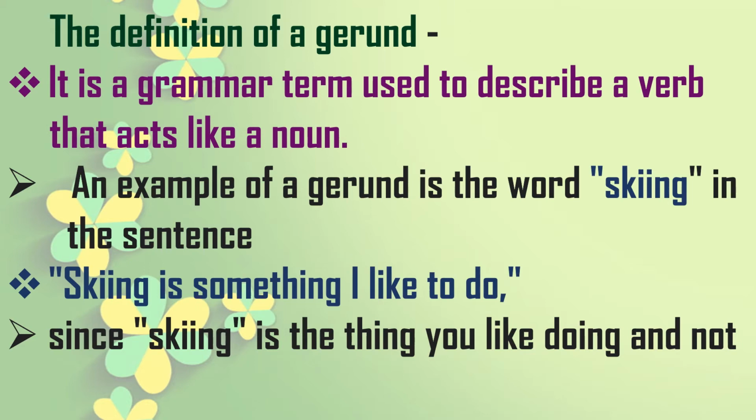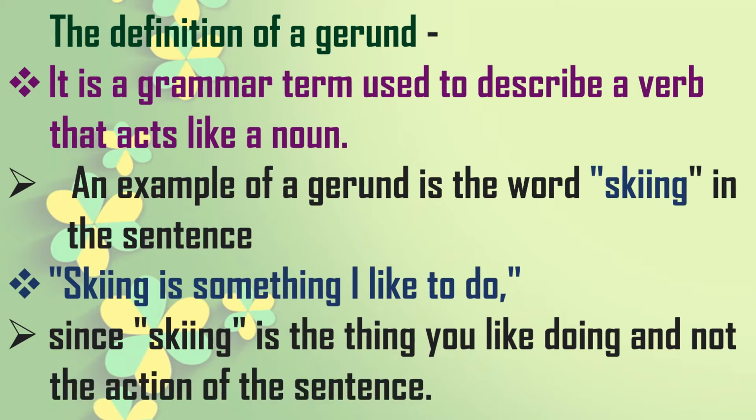Skiing is the thing you like to do, not the action of the sentence. Here it is showing that you like to do something, isn't it? So here it is not playing the role of an action word or a verb, but it is playing the role of the gerund.